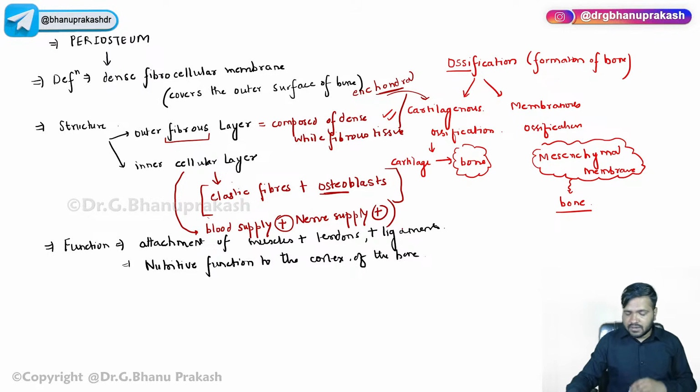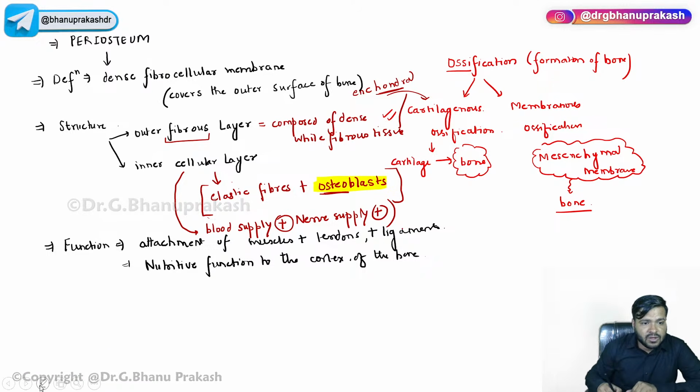One more important clinical part that I want to tell you: in cases of fractures or in cases of disease of the bones, the periosteum is an essential part. Its osteogenic activity, you already know it contains the osteoblasts.